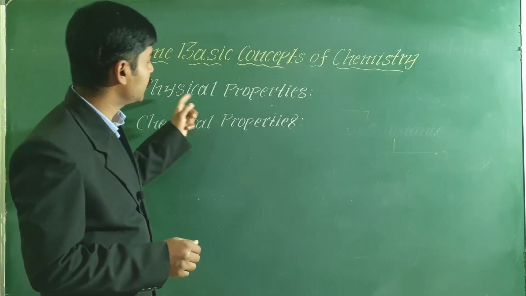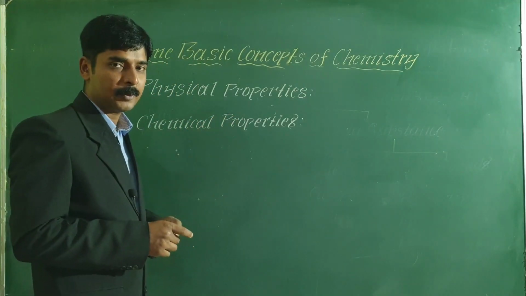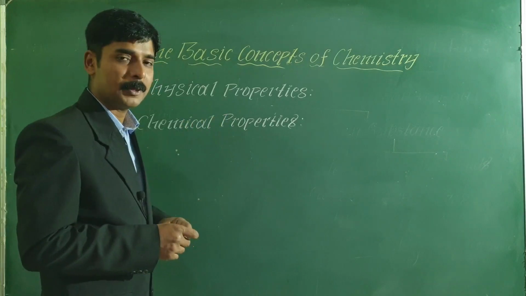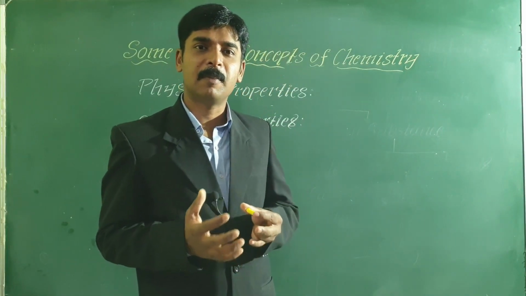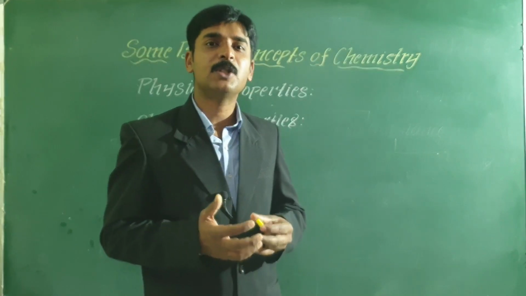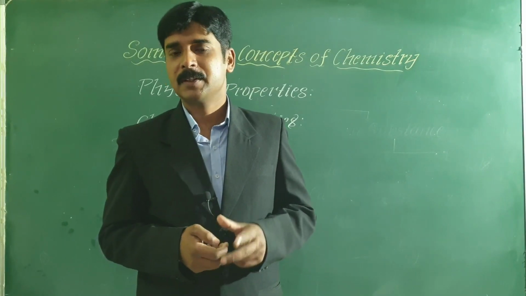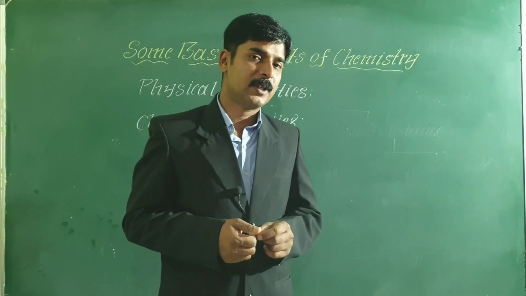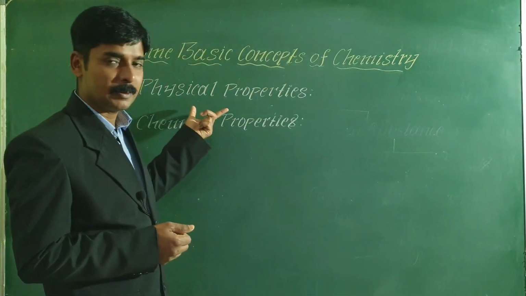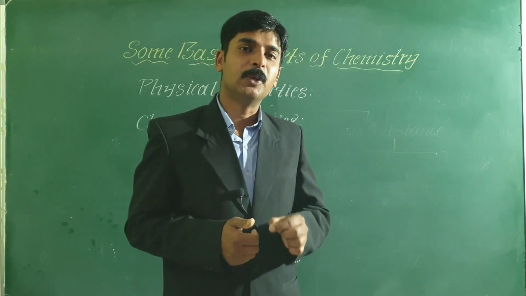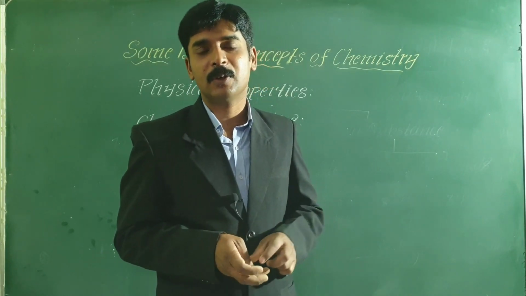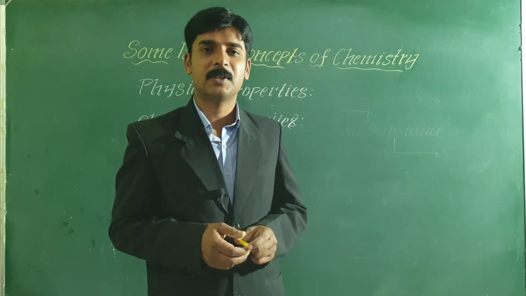So what are physical properties? The properties of the substances which can be measured and observed without changing the composition of the substance. What does it mean?